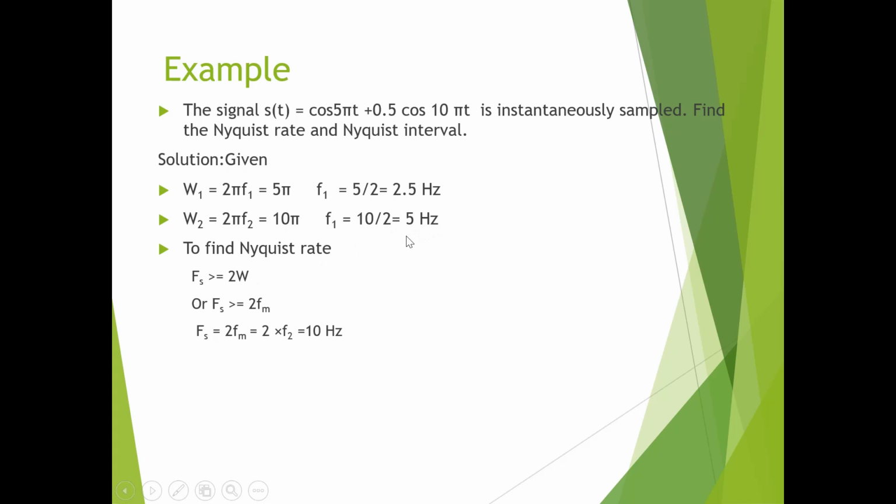Whichever is greater, because in the sampling theorem W is the maximum modulating frequency, so it should be the maximum one. So here we need to consider the 5 Hertz. So Fs is greater than or equal to 2W or 2 Fm, and that is your Nyquist rate. So you can find 2 into Fm, where we consider F2, that is 5 Hertz, so your answer will be 10 Hertz. Similarly, for the Nyquist interval, Ts is equal to 1 by Fs, so we can easily find 1 by 10 is equal to 0.1 seconds.